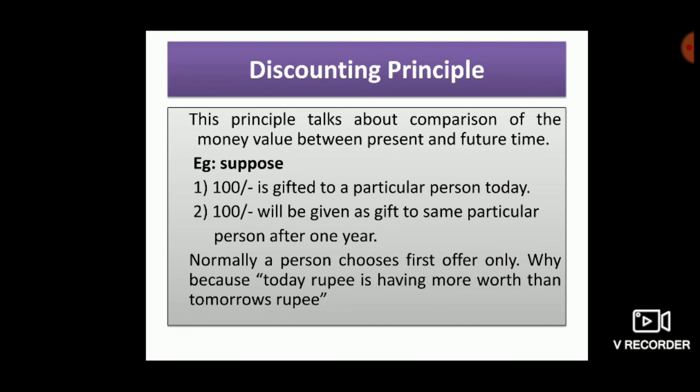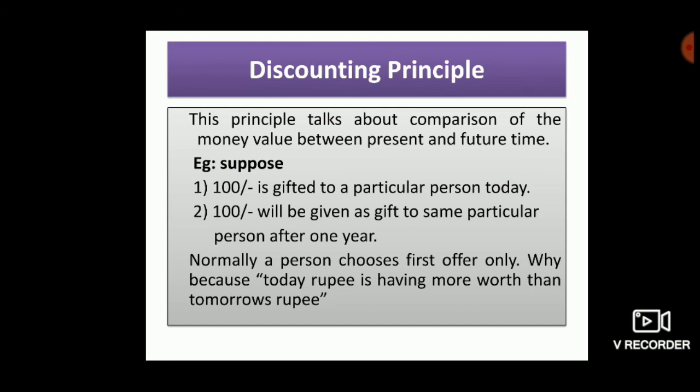I have explained opportunity cost, and the discounting principle originated from opportunity cost and time perspective. Opportunity cost means if someone has two options, the option which is sacrificed is the opportunity cost.